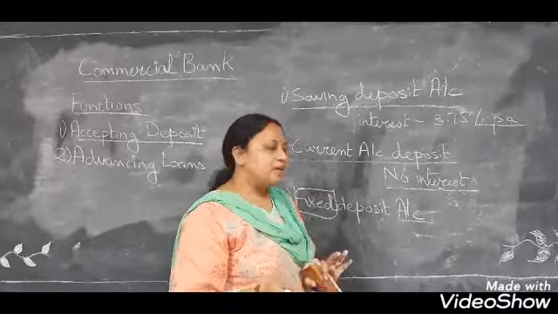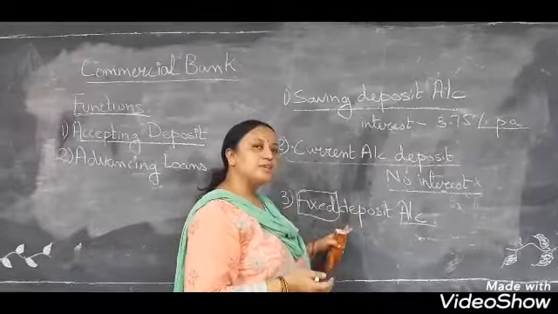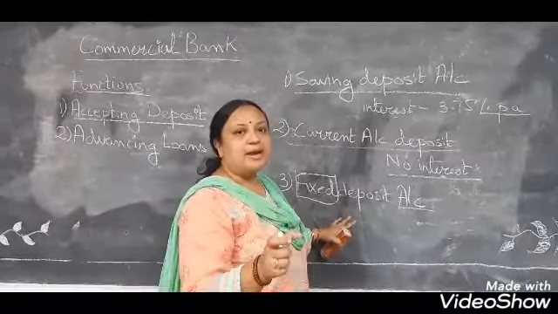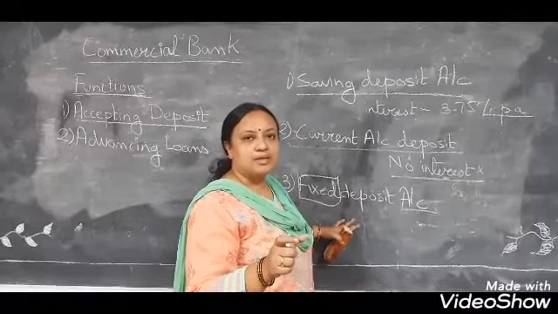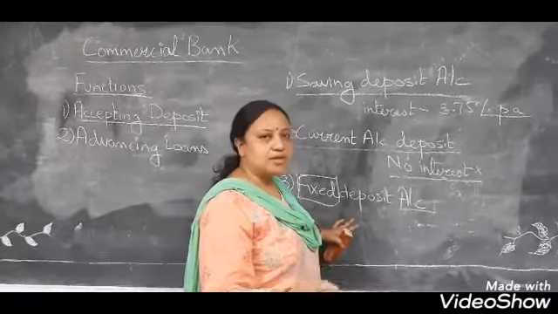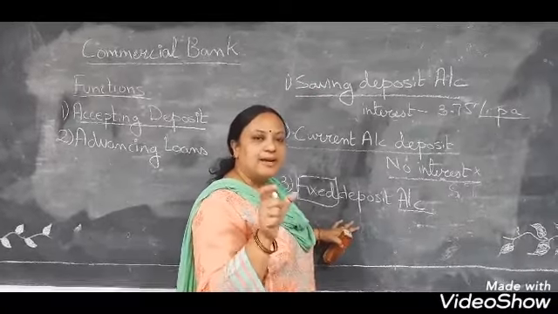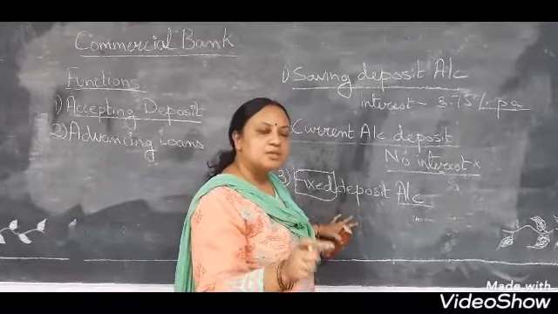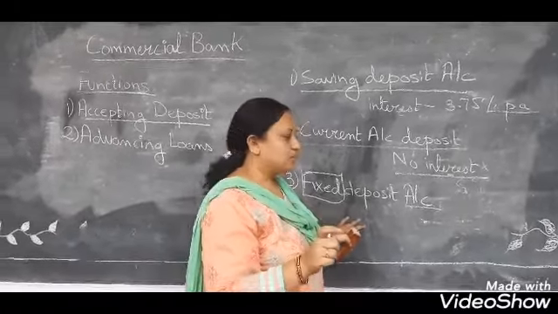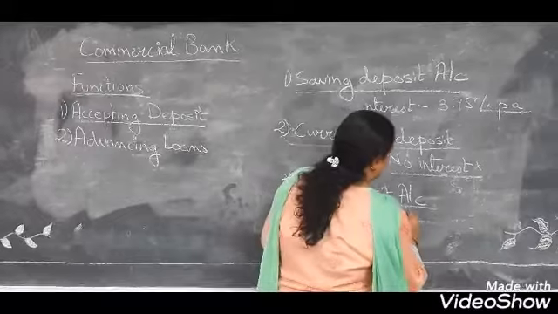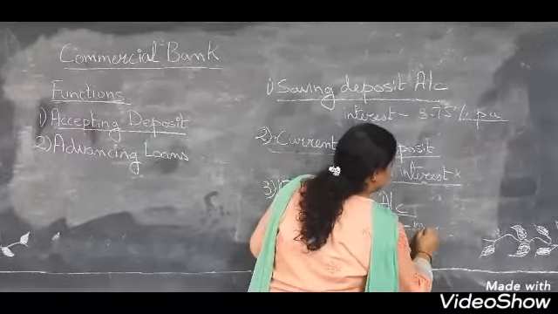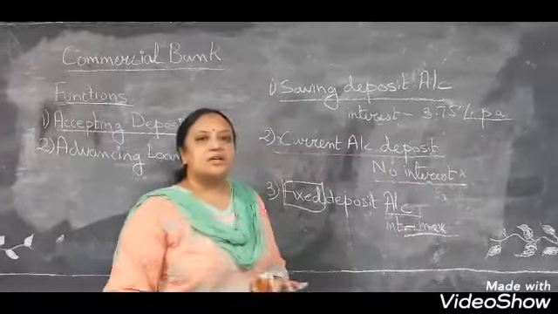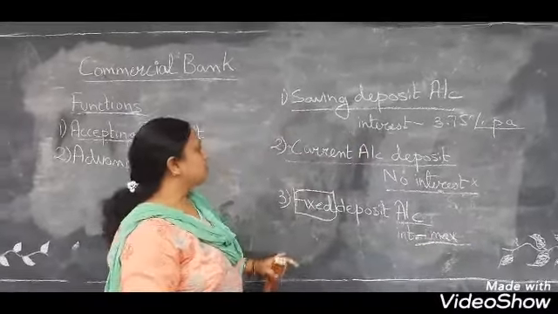Whatever period you will feel like, your money will be fixed with the bank for that particular period of time, and you cannot withdraw your money, neither you can add to that account in that particular period of time.